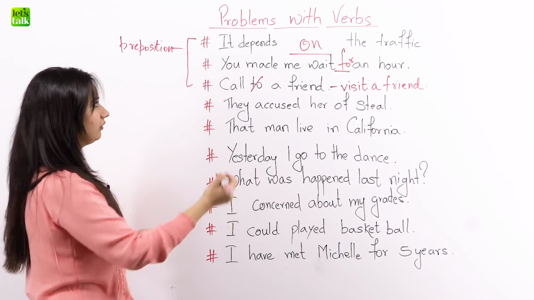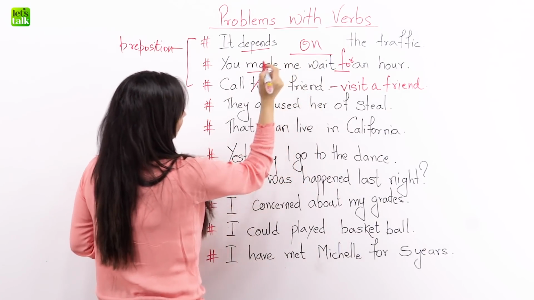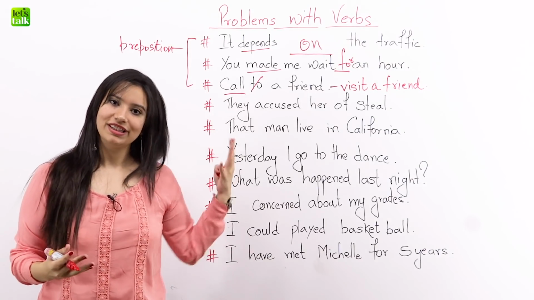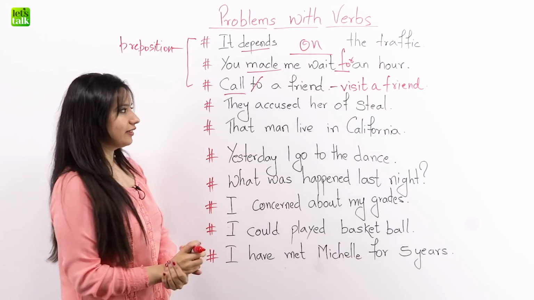As you must be knowing, depends, made, and to call. These are the verbs that we have in these sentences. Okay, great. Now let's look at the next one.